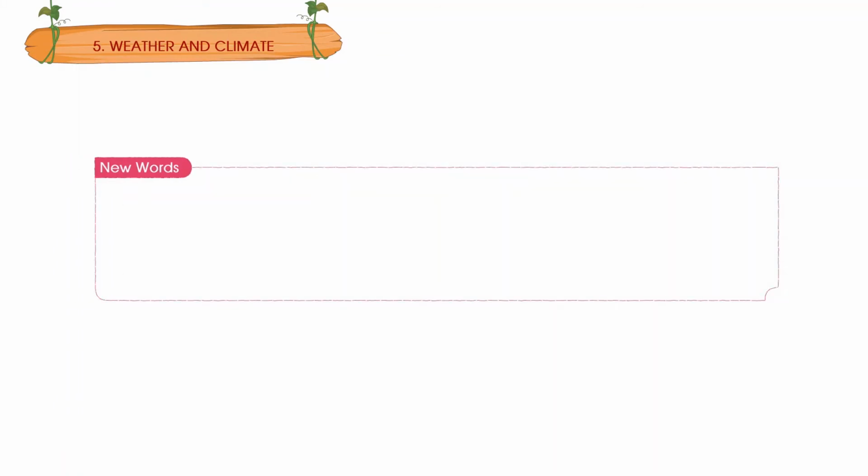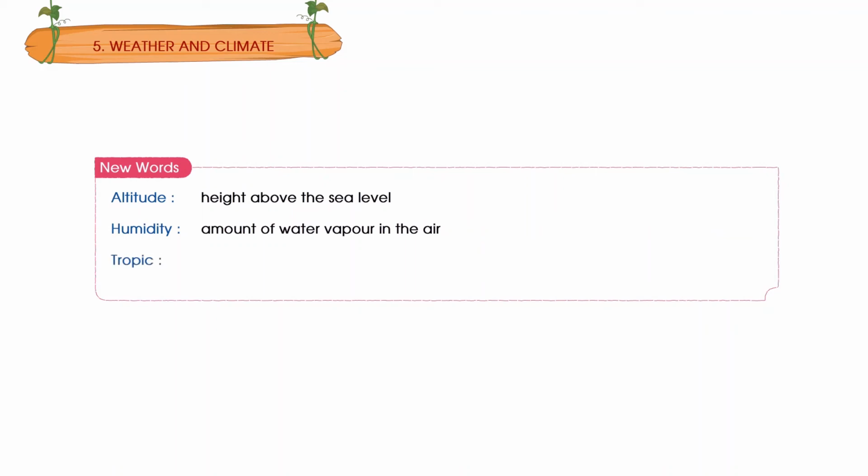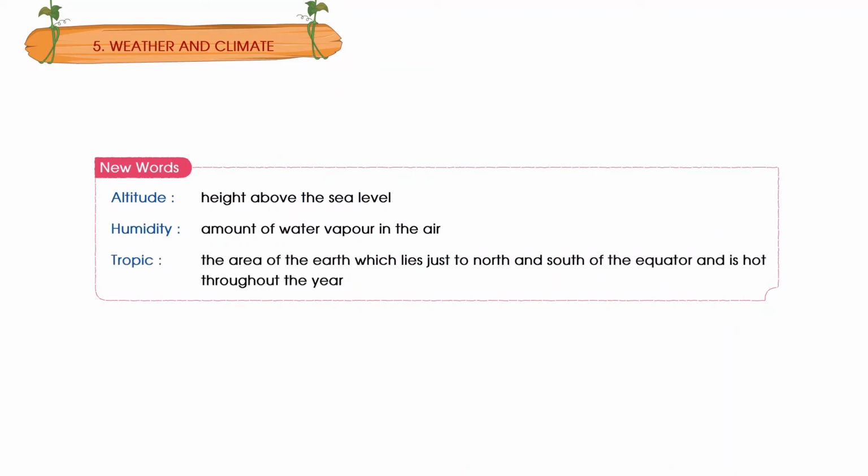New words. Altitude: height above the sea level. Humidity: amount of water vapor in the air. Tropic: the area of the earth which lies just to north and south of the equator and is hot throughout the year.